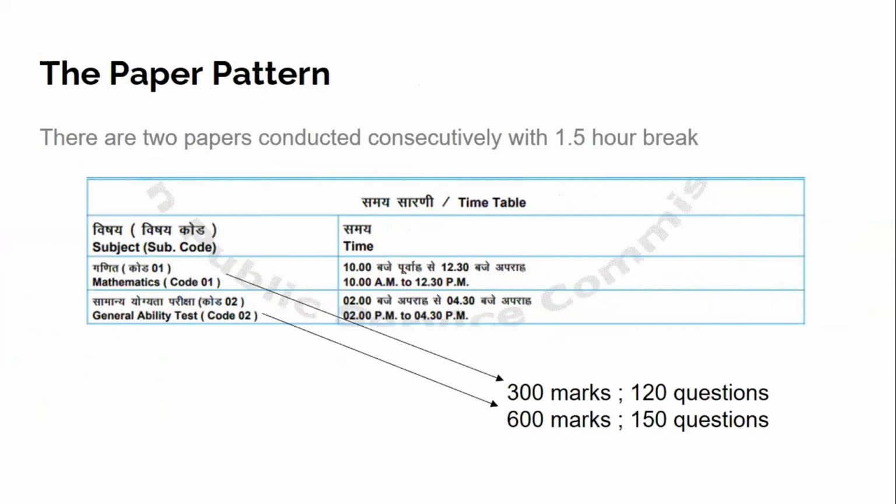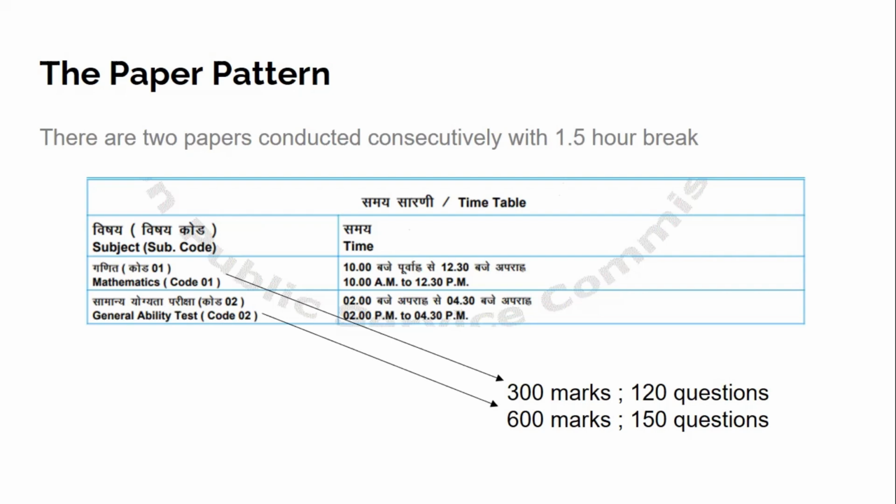The paper pattern. Now, I want your attention. There are two papers conducted consecutively with a 1.5 hour break. The first paper is mathematics, which is for 300 marks, and it includes 120 questions, and it is for 2.5 hours, which is 150 minutes, right? 150 minutes, 120 questions, 300 marks is the affair that we are going to discuss.